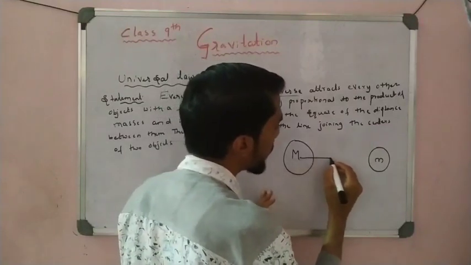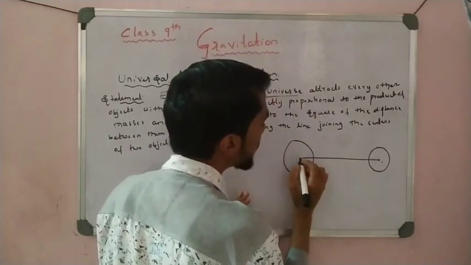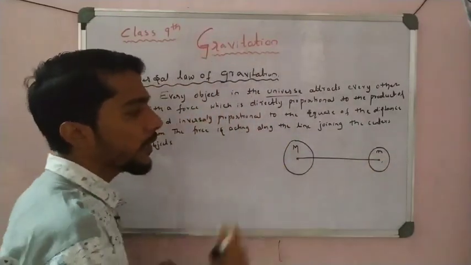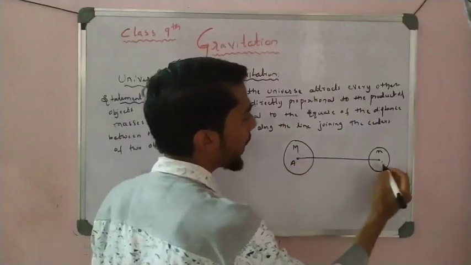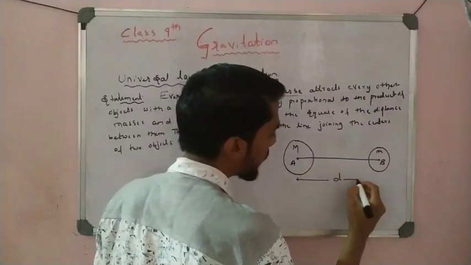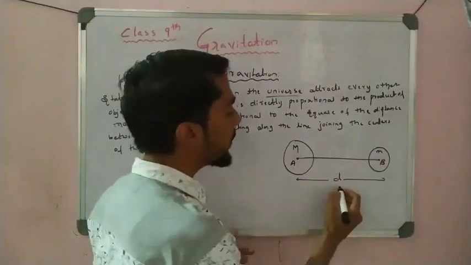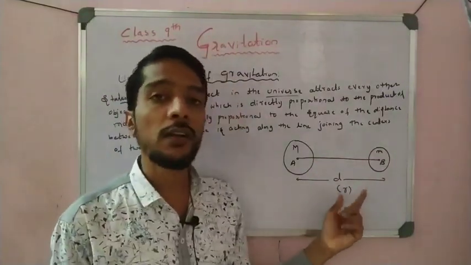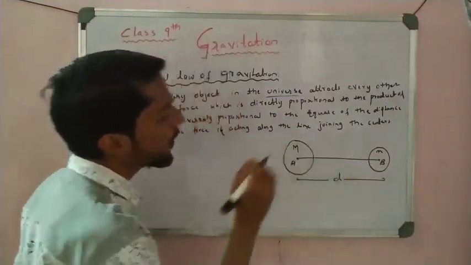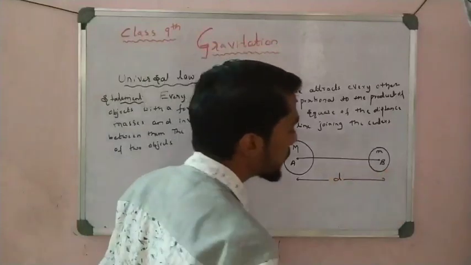Center of the Earth, center of the object. This distance is measured from the center. AB is the distance between the two objects, and that AB length I take as D. In some books you may see the distance taken as small r. You may take D or you may take r, but here, as per NCERT, I take D. So two objects of mass capital M and small m are separated by distance D.